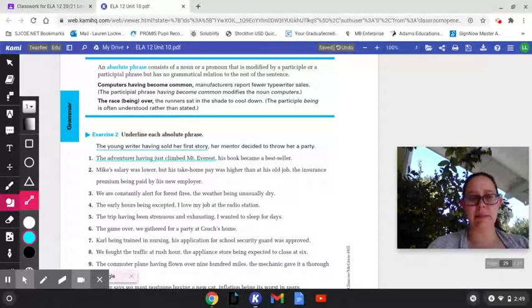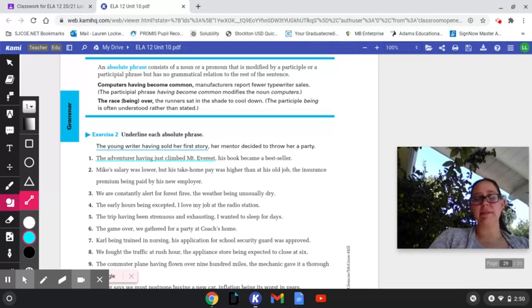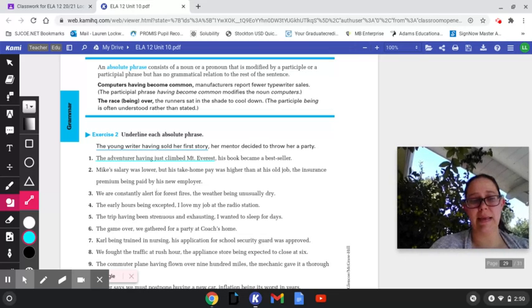Mike's salary was lower, but his take-home pay was higher than his old job, the insurance premium being paid by his new employer. Often those absolute phrases are at the beginning of sentences, but this one, it's at the end. Being paid is my ing verb there.